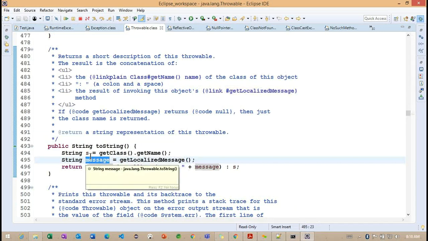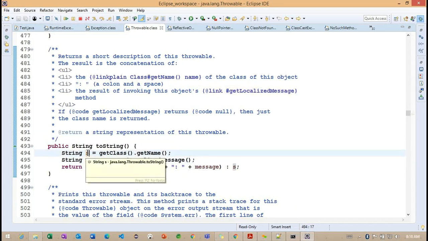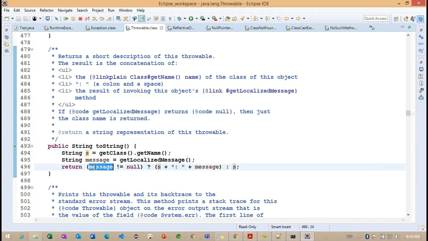Now here the message we got is demo, and here we are getting the name of the class. If the message is not equal to null, along with the class, we are setting the message. Otherwise, we are only setting the name of this class.